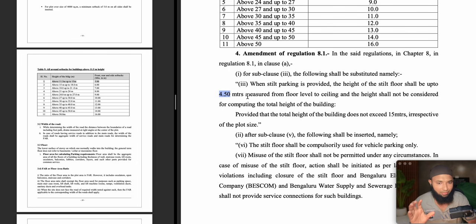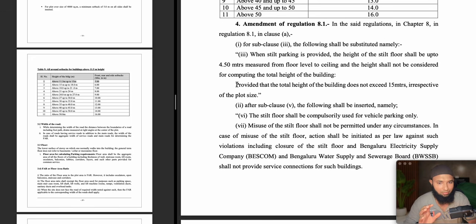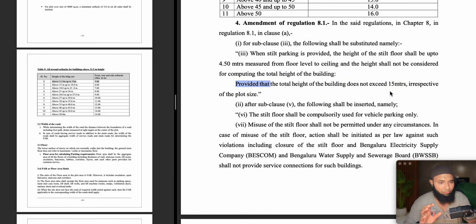It is very clearly told, measured from the floor level. This height shall not be considered for computing the total height of the building. So very clear, stilt floor is not going to be considered for properties within 11.5 meters to 15 meters. But the only rule is it should not exceed 15 meters totally. So this is a total substitute.